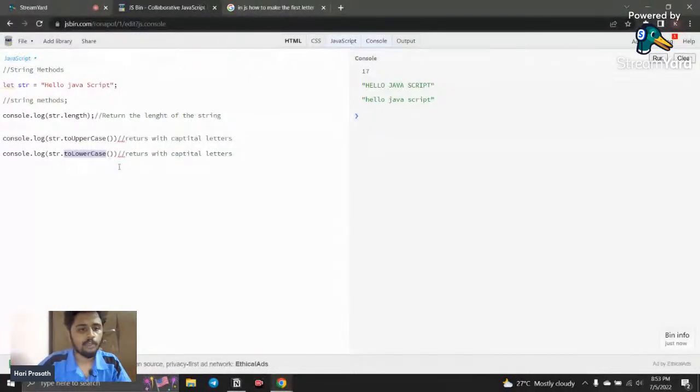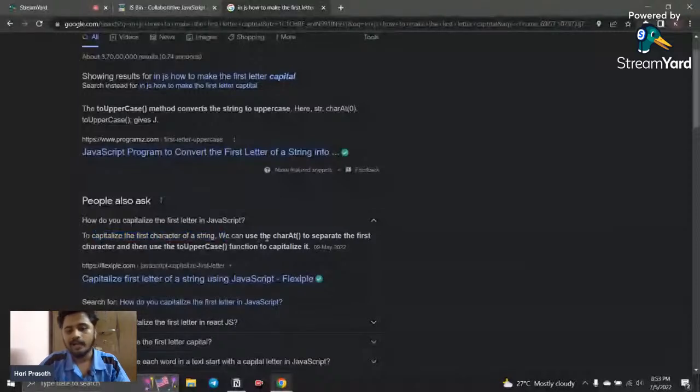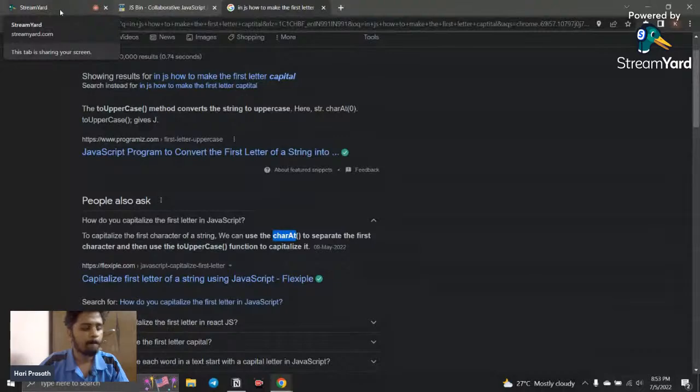We're going to see a little bit about them. You just google it and you can find, for example, to capitalize the first letter you can use charAt. It is also an inbuilt function, and then you use toUpperCase. What the charAt function does is it selects a particular character, and you can use this function for that particular character. By using this, you can capitalize the first letter itself. Just give me a couple of minutes and I will show you how to capitalize the first letter itself.